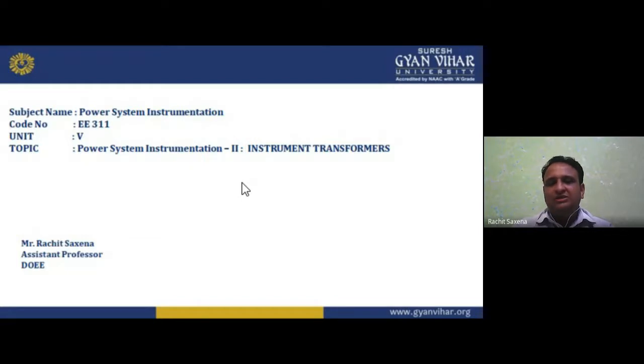Instrumentation is basically dealing with the measurement of voltage, current, power, and energy. So in a power system we use instruments for measuring purposes, and that relates to power system instrumentation. As per our SGV curriculum, we divide the whole syllabus into 5 units, and each unit consists of some content; the topic is as per its name, and the subtopics and contents are different.